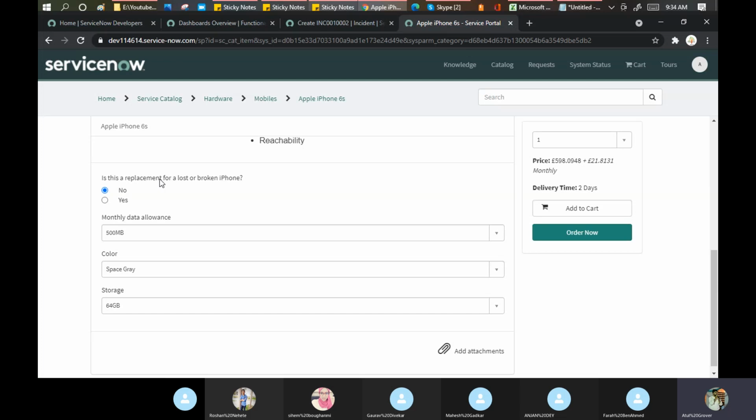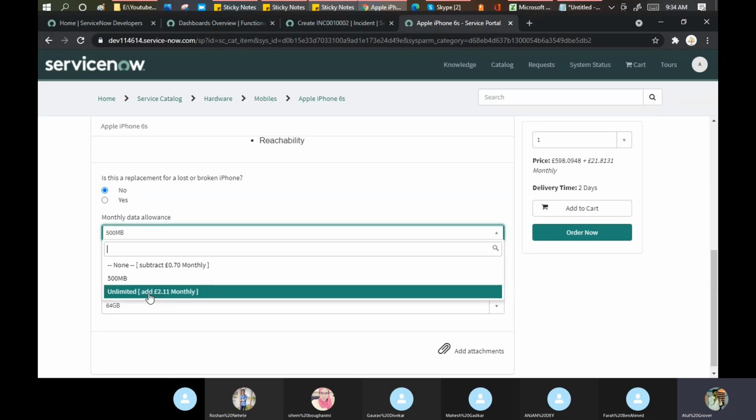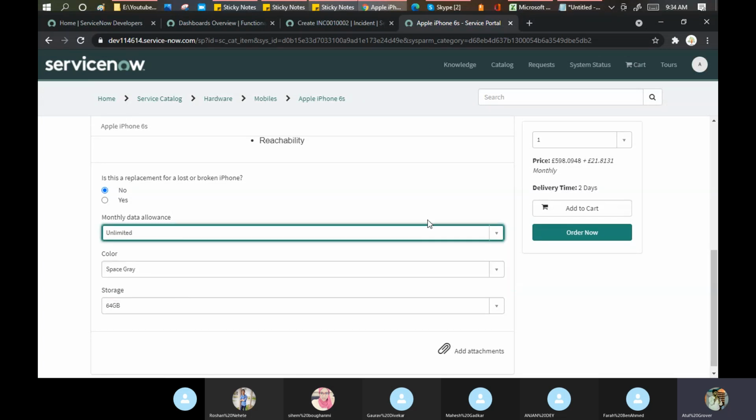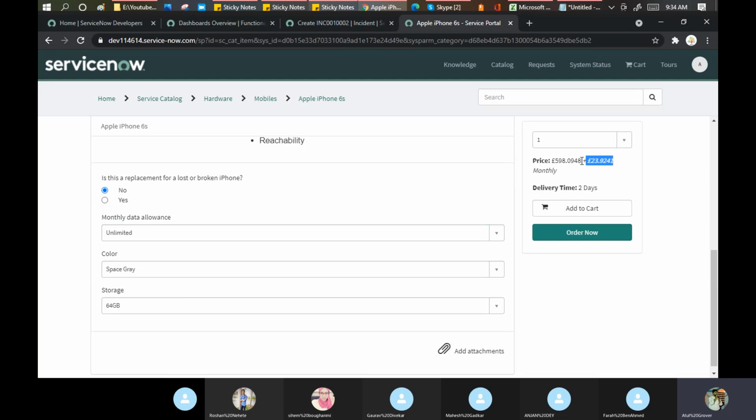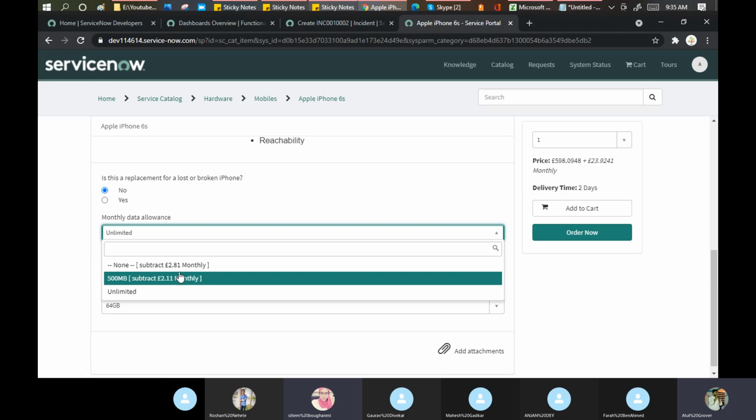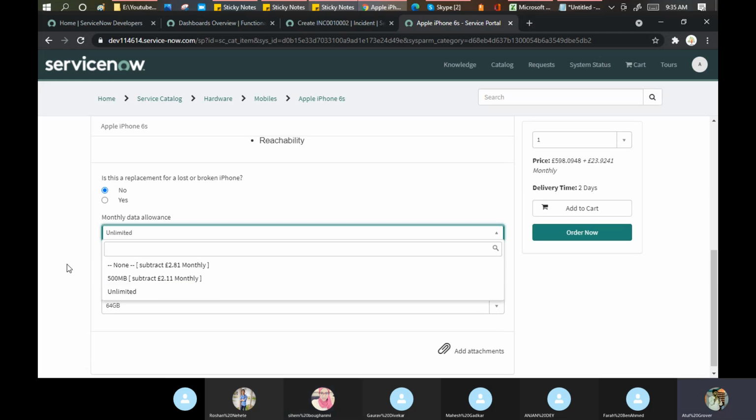Do you want a pound or dollar? 2.11 additionally on a monthly basis. I see it's charged me approximately for the 1 year. You can see this thing, right?